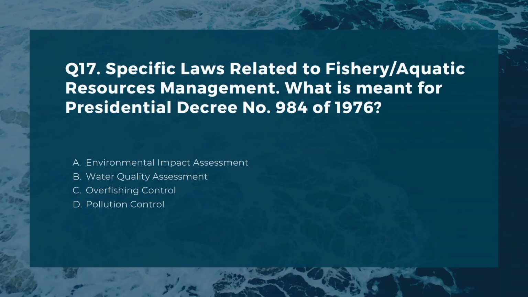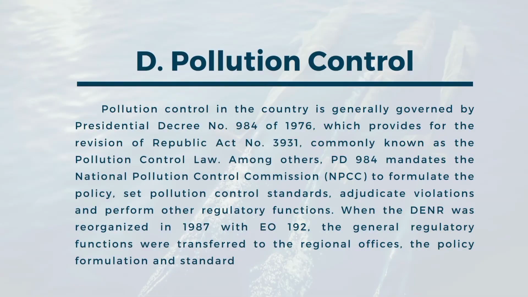Number 17. Specific laws related to fishery and aquatic resources management. What is meant by Presidential Decree No. 984 of 1976? A. Environmental Impact Assessment. B. Water Quality Assessment. C. Overfishing Control. D. Pollution Control. The correct answer is D.